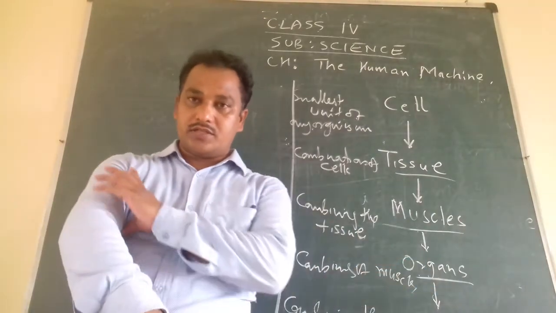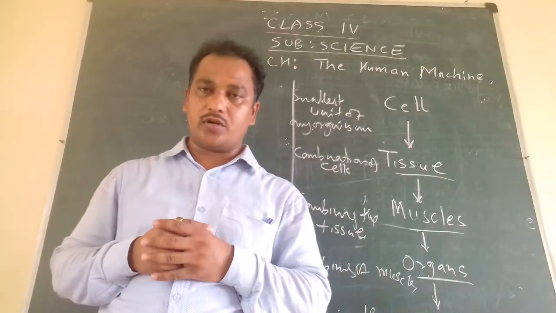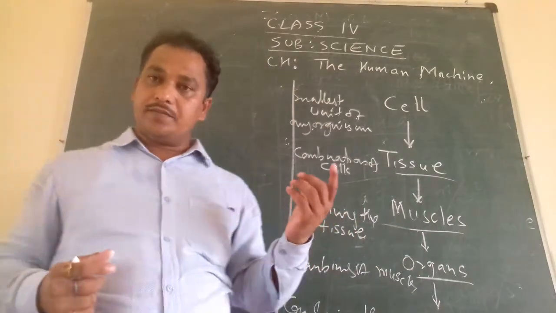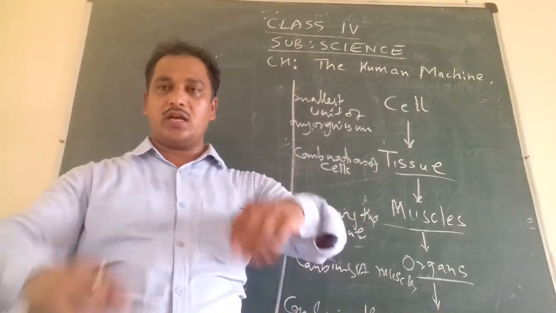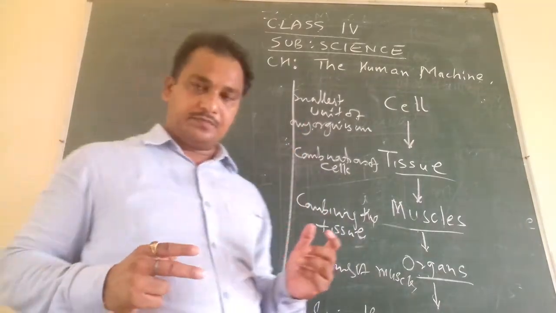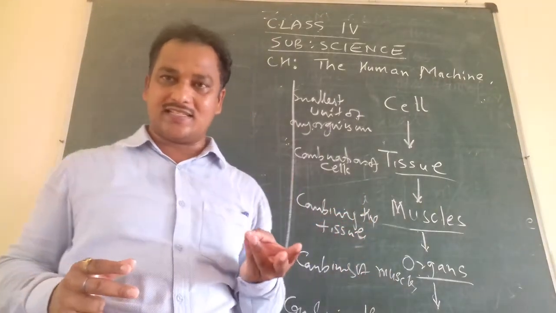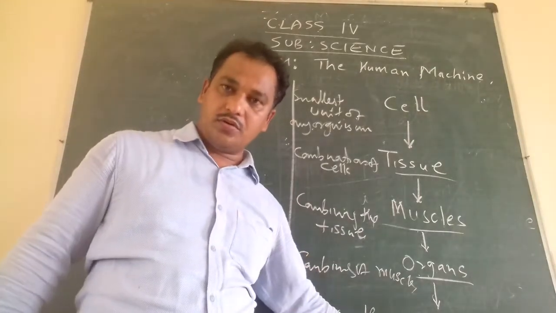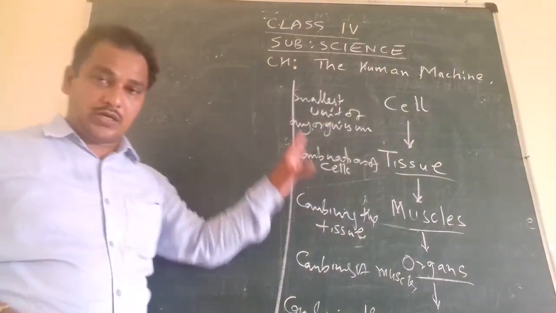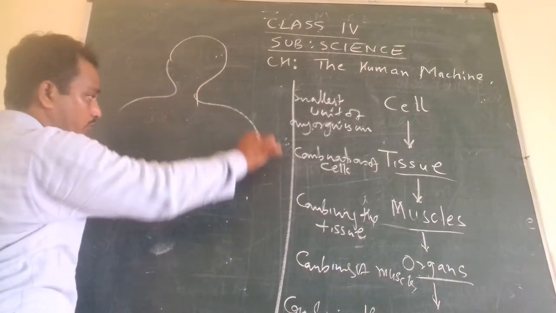Similarly, we have the nervous system. The nerves are there in our body. How the signals are transported, how the blood is transported from one part of the body to another part is done. So these are the systems. Similarly, the skeletal system: our body has bones over which the muscles are there. That system is the skeletal system. So respiratory system, digestive system, nervous system, skeletal system, excretory system. These are the systems of our body. Hope it is clear to you. Okay, good. So make a chart of this, write it in your notebook, and you can draw the structure of the human body.